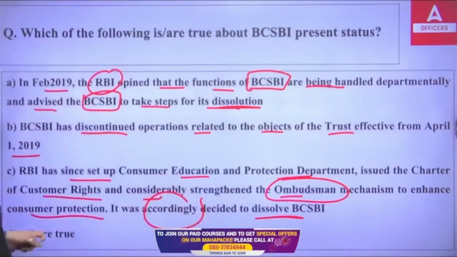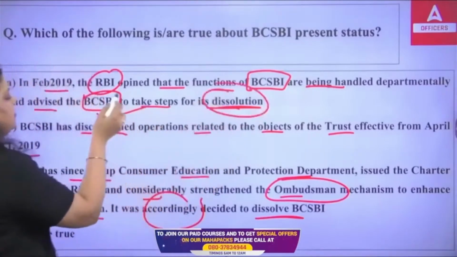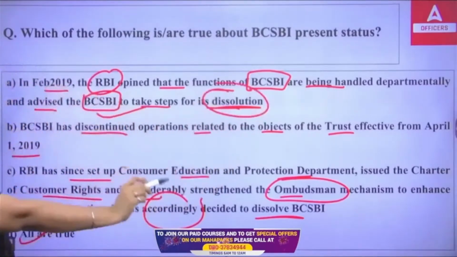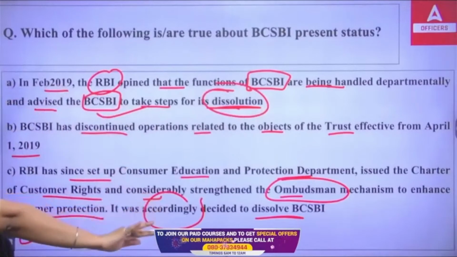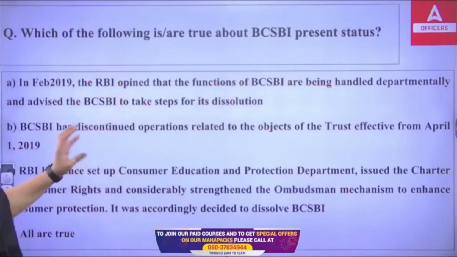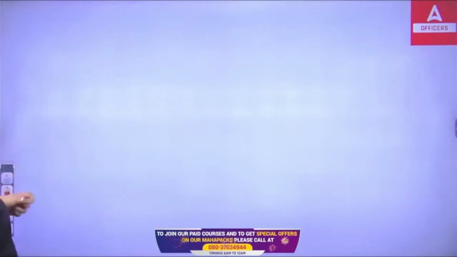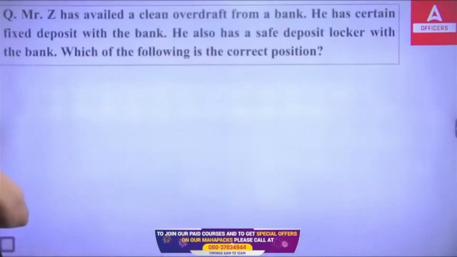So which of the following is true? All are true. We have dissolved the BCSBI. In place of BCSBI, now the ombudsman has to take care of everything. And it was dissolved, discontinued from the 1st April 2009. Right answer is D. Right answer is what? D.